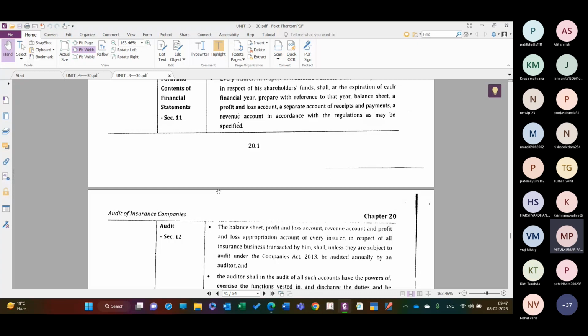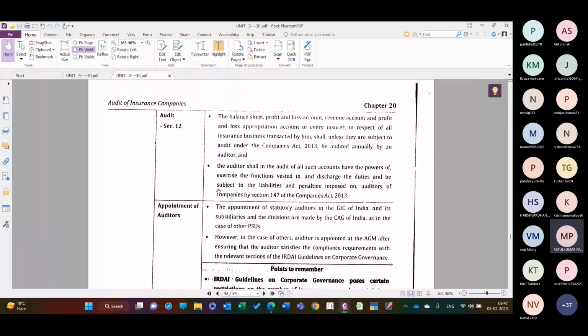Audit is mandatory under section 12. The balance sheet, profit or loss account, revenue accounts, or profit or loss appropriation account of every insurer in respect of all insurance business transacted by them shall, unless they are subject to audit under the Companies Act 2013, be audited annually by an auditor. तो Companies Act में तो audit mandatory है ही, अगर वो company नहीं है तो भी it is mandatory.